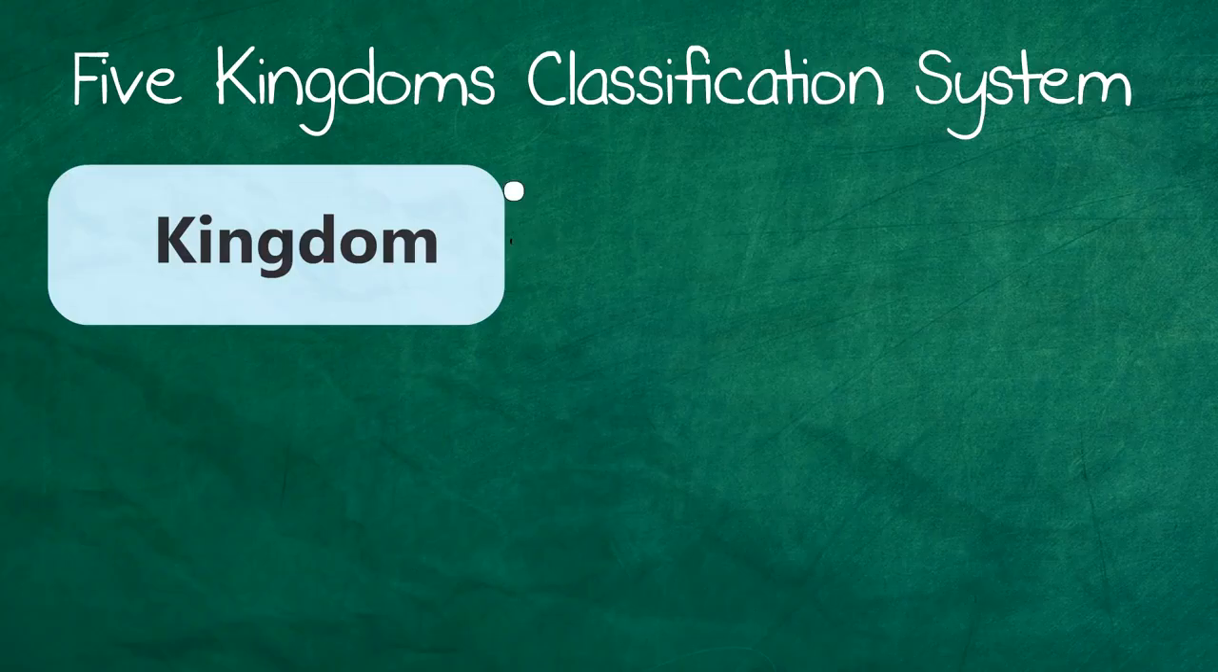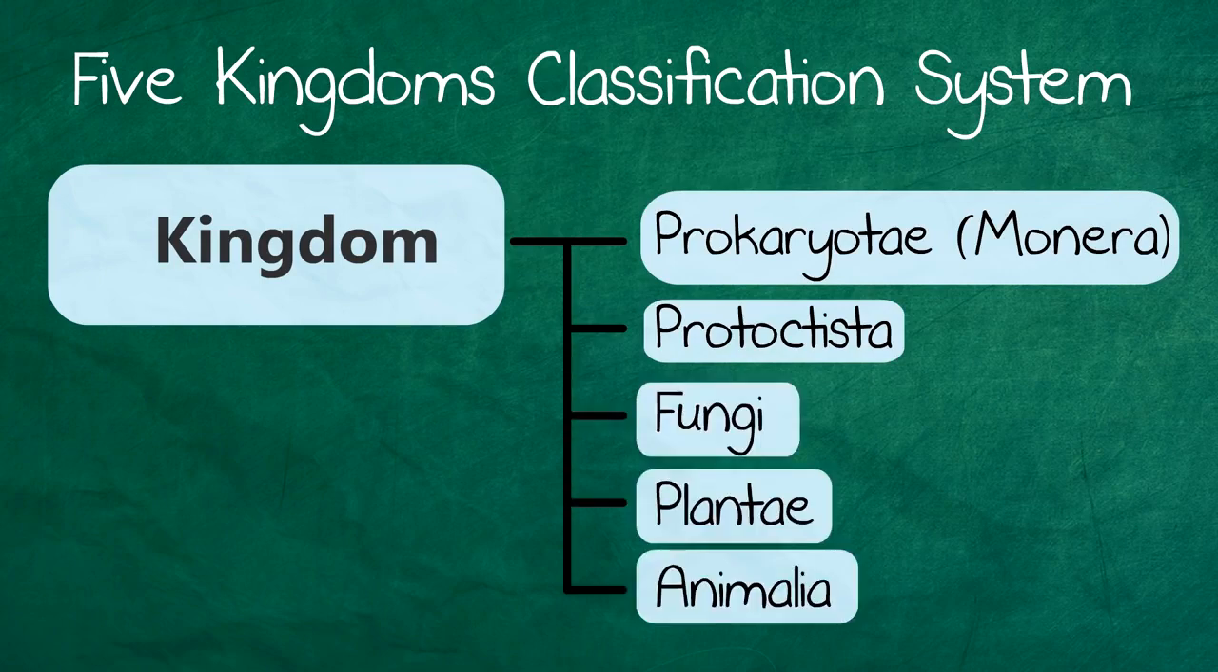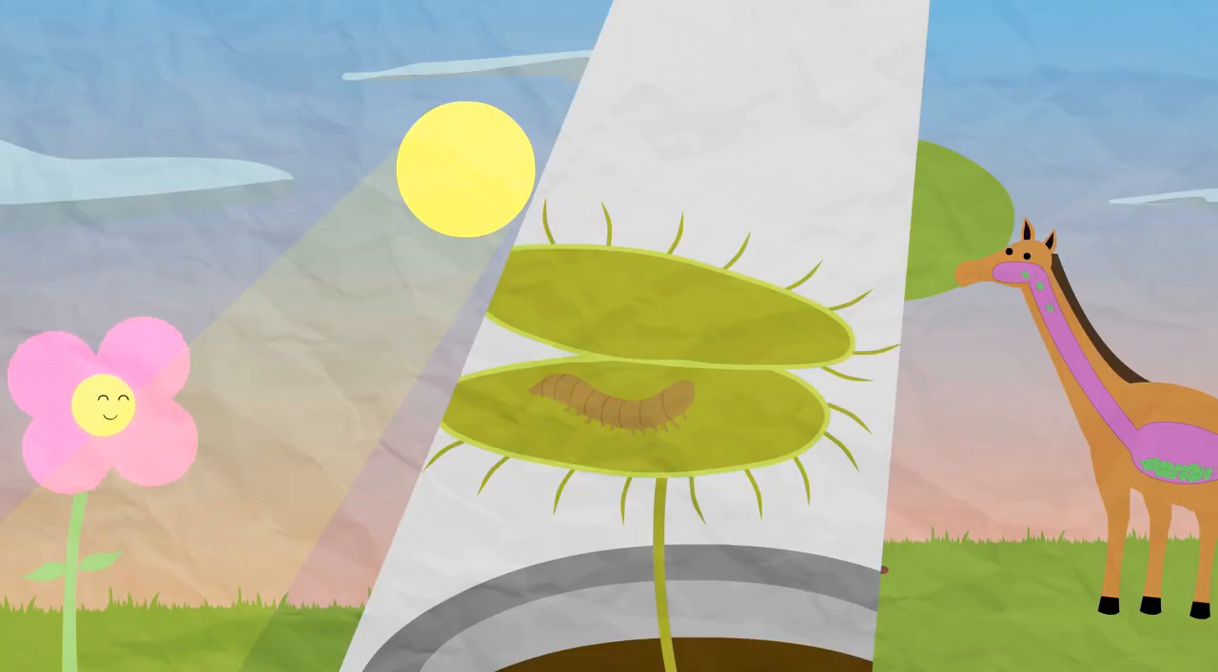So from this video, you should know kingdoms break down into 5 groups based upon different characteristics, including whether they have cell walls, are eukaryotic or prokaryotic, and how they get nutrition.